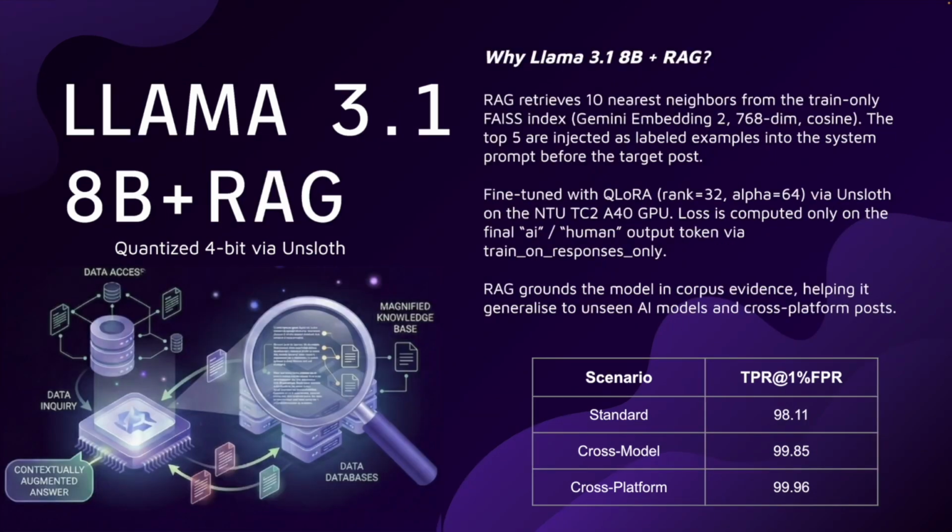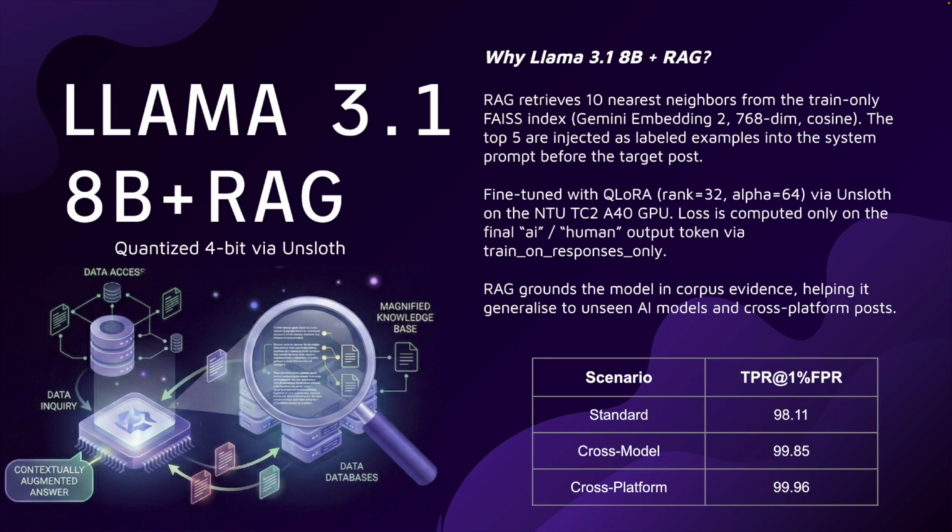One of the models that we chose was the Llama 3.1 8 billion parameter Instruct model. The reason we picked Llama 3.1 is because it is trained on a broader and more general corpus. It is more receptive to in-context evidence, and because it is an Instruct model, it follows the RAG instruction format very reliably. So we fine-tuned the Llama 3.1 8 billion using QLoRA with rank 32 and alpha 64. We used the Unsloth library, and this was trained on an NVIDIA A40 GPU.